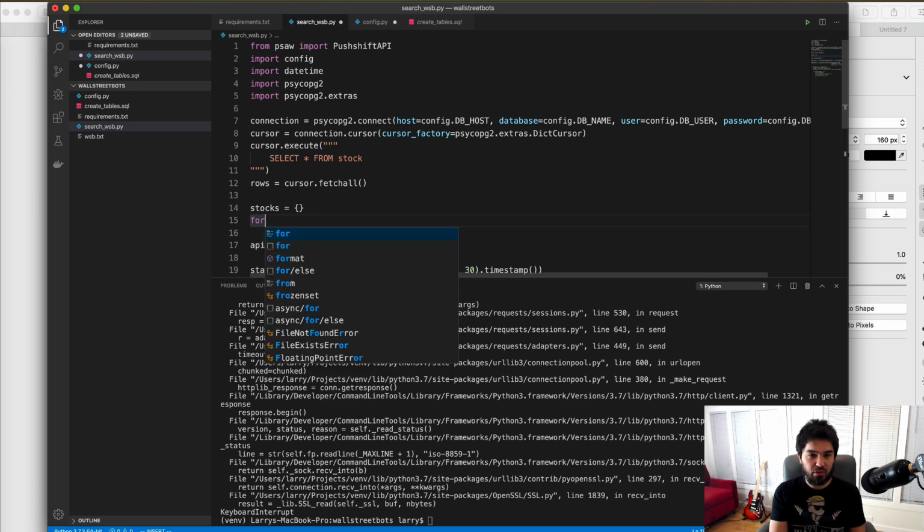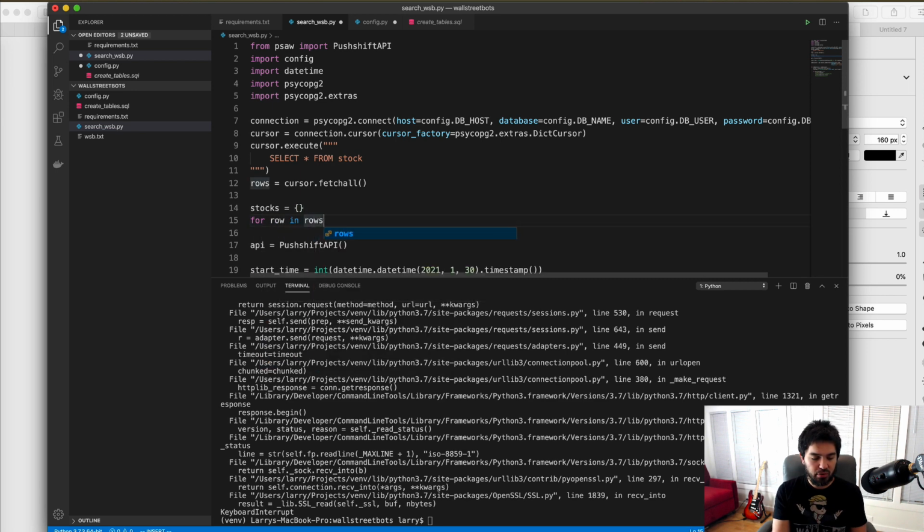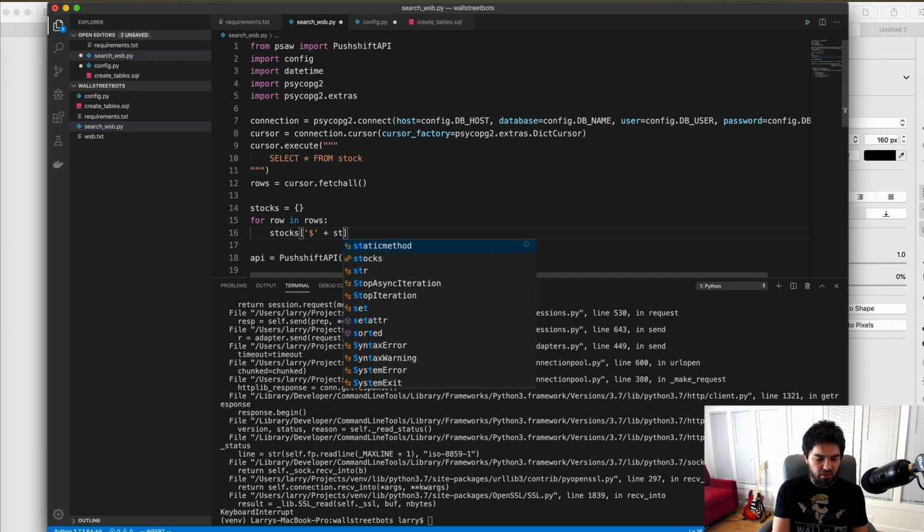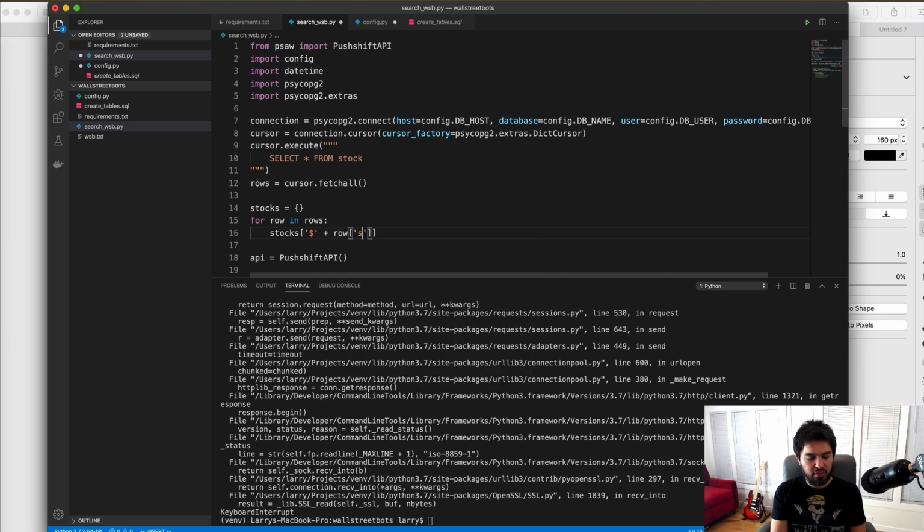Okay, so I'm going to do for row in rows, I'm going to say stocks $, and I'll talk about why I'm doing it this way in a second. You can probably figure it out. $ plus a row symbol. So I'm accessing each row as a dictionary, so I have a symbol, and then I also can say that equals a row ID.